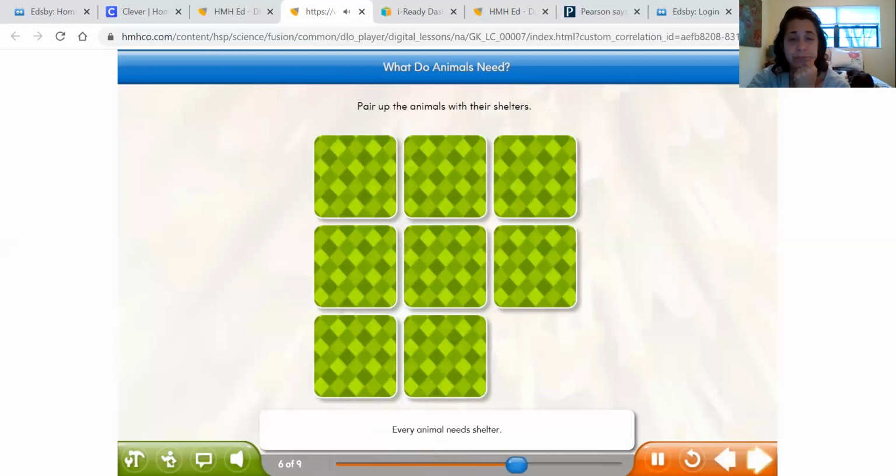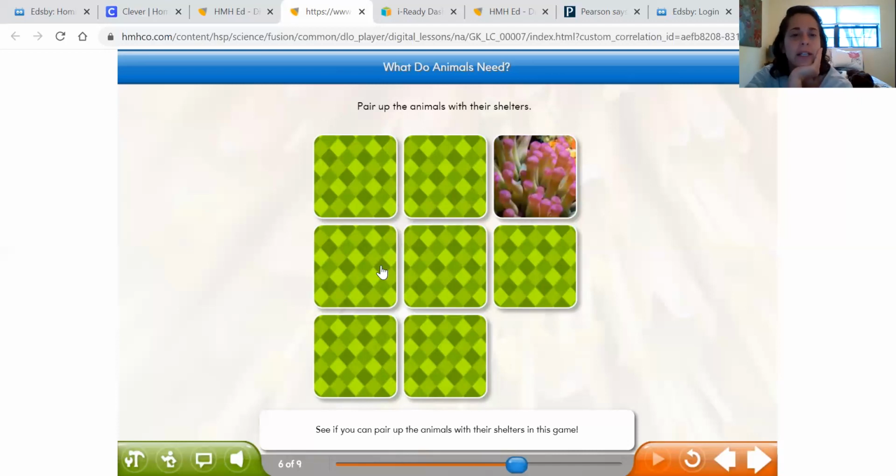Every animal needs shelter. See if you can pair up the animals with their shelters in this game. Okay. Ooh, it looks like something colorful. I think it goes in the ocean. So what do you think the shelter is there? Henry, it goes in the ocean. This looks like it's where they can hide in it. Henry, you're like, yes, a fish.